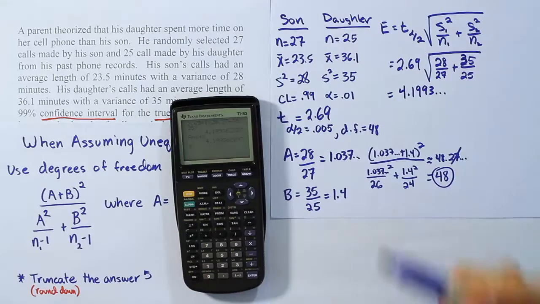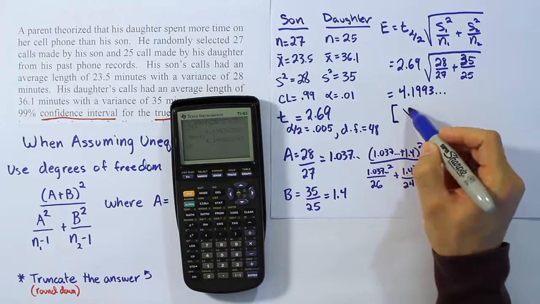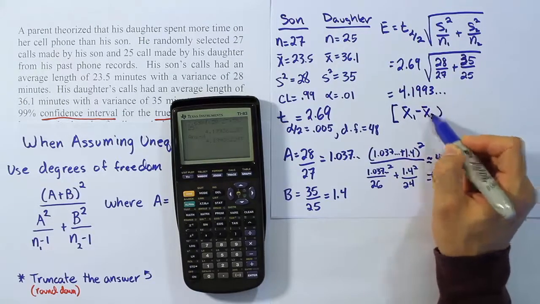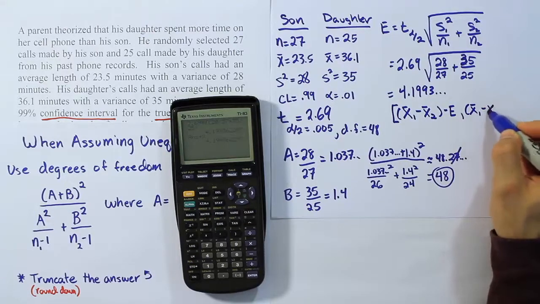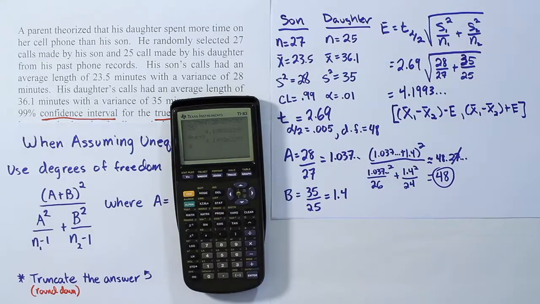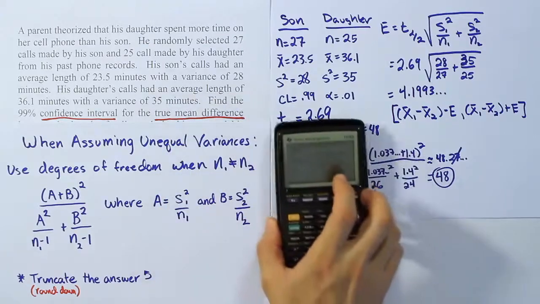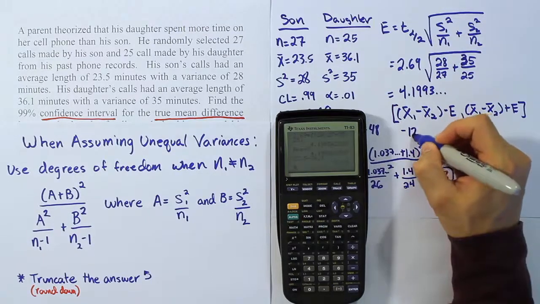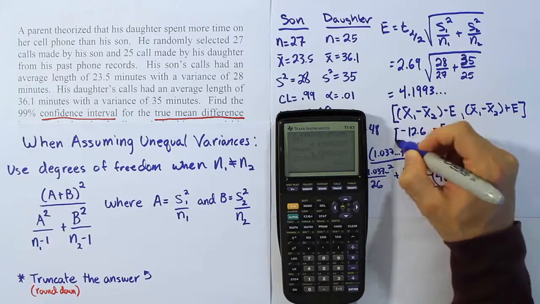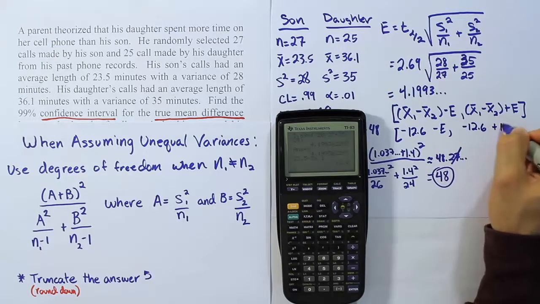All right, now from there, once we have that, we're going to plug that into our formula x bar 1 minus x bar 2 minus the error. And then same thing on the other side, x bar 1 minus x bar 2, but we're going to add the error. Okay, so once we have that, we'll be able to finish our confidence interval and have our solution to the problem. All right, so let's go ahead and do that then. I'm going to subtract our sample means, so we'll say 23.5, that's the son's time, minus the average time for the daughter, 36.1. And when I do that, I get negative 12.6. So negative 12.6 minus the error, and negative 12.6 plus our error.